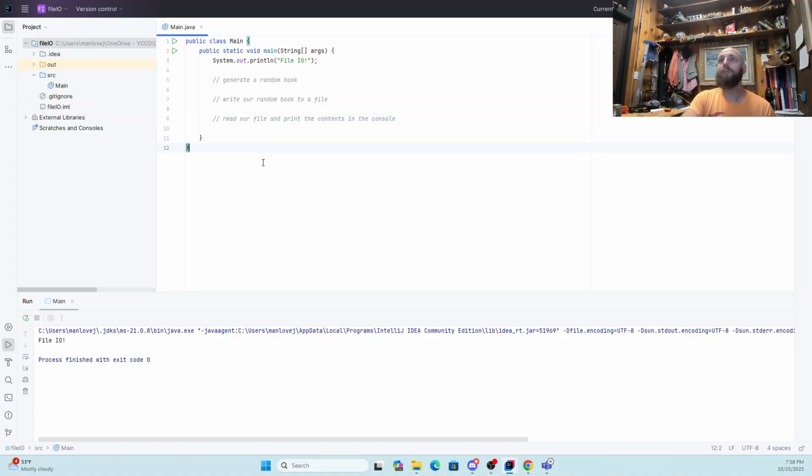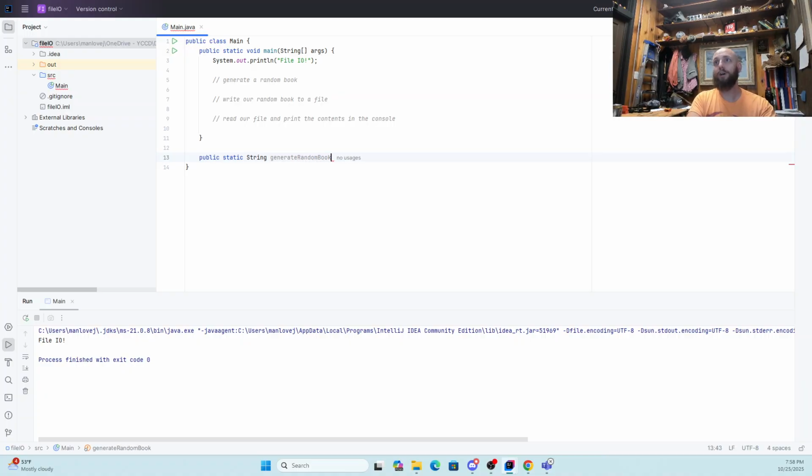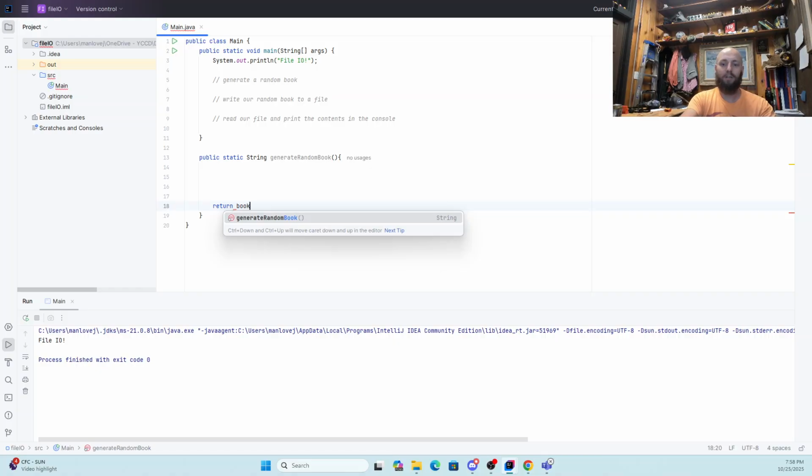So to that end, I'm going to, in here, make 3 methods. So my first method is going to be a public static string method. So we're going to return a string, and we're going to call this one generate book. Actually, let's call it generate random book. And this method is going to take 3 arguments here. Right now it's whining that it doesn't have a return statement. So someplace down here at the bottom, we're going to need to return something, and we're going to return essentially a string called book. I'm going to make that here.